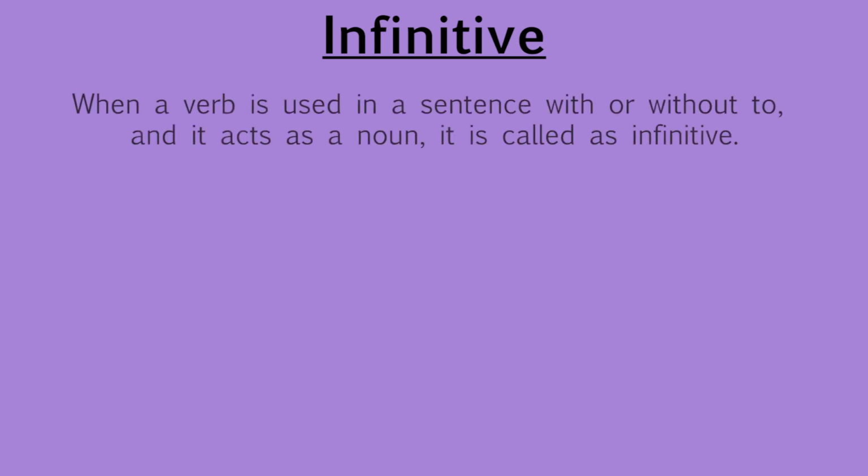Let us see infinitives. When a verb is used in a sentence with or without to and it acts as a noun, it is called an infinitive. Example: children like to play. Here the verb to play is the object of the verb like. In this sentence, the main verb is like. Children like what? To play. So to play is object of the verb like, and because it is an object, it must be a noun.